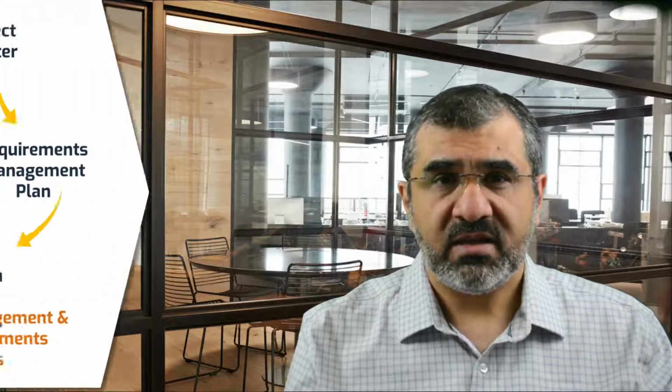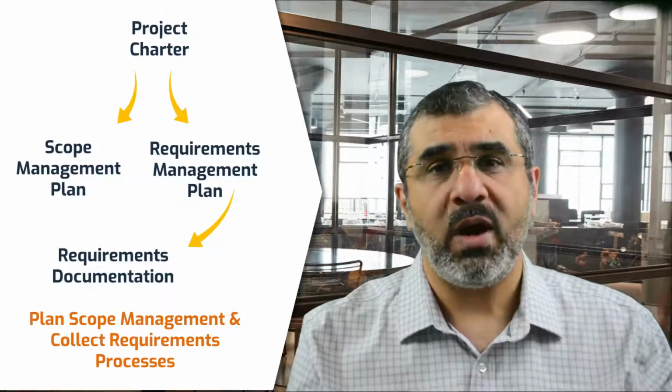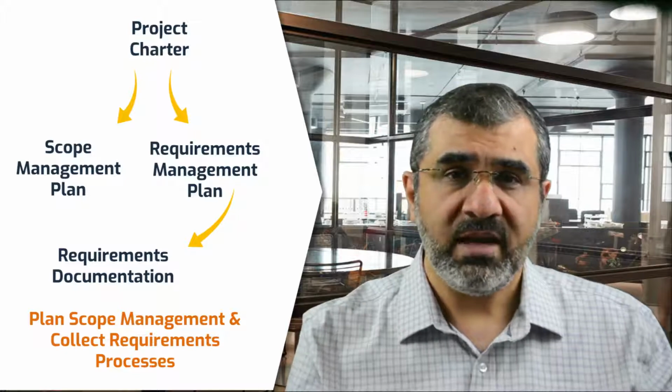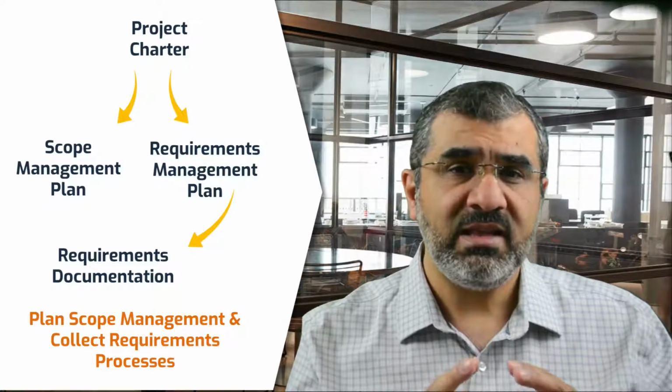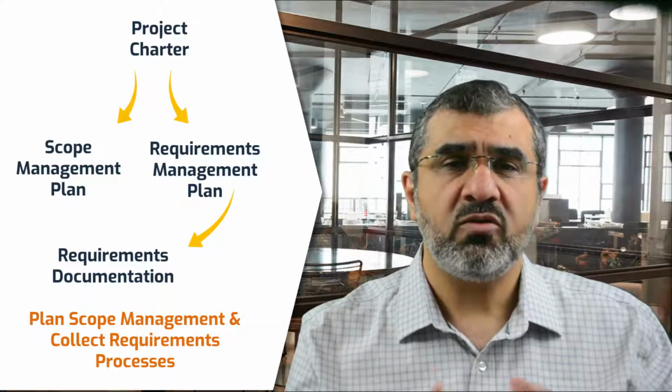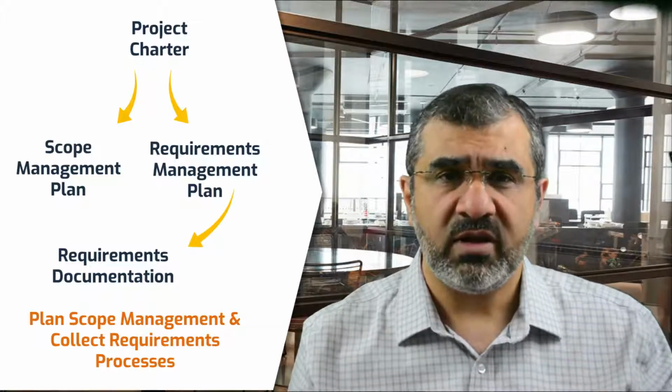So the project charter will provide the project objectives and the success criteria to verify if the objectives are met by the deliverables. Now, sometimes the project manager may be able to define in the project charter the key deliverables the project is going to produce, though it is more common to see high-level requirements listed in the project charter. With that information in place, the project team will write the scope management and requirements management plans. Scope management plan will elaborate how the deliverables will be defined, reviewed, approved, and handed over, while the requirements management plan talks about how to collect, prioritize, and manage the stakeholder requirements.